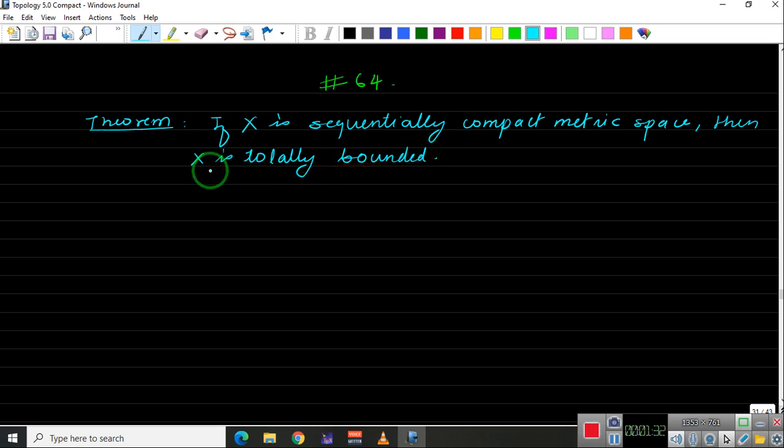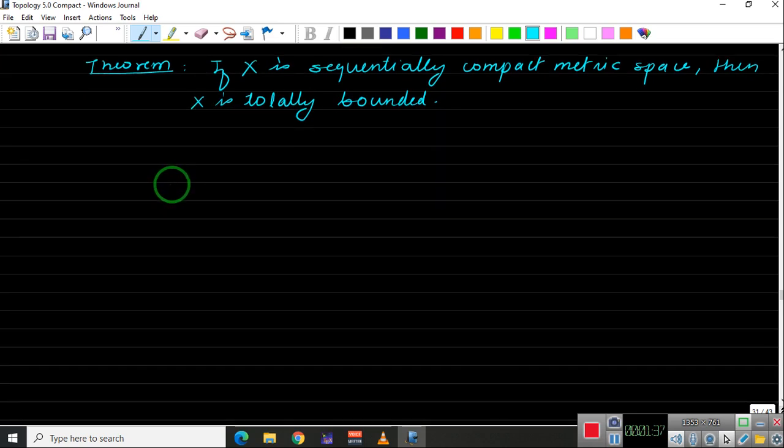So if we have a sequentially compact metric space, then we need to show that X is totally bounded. Let us prove this.